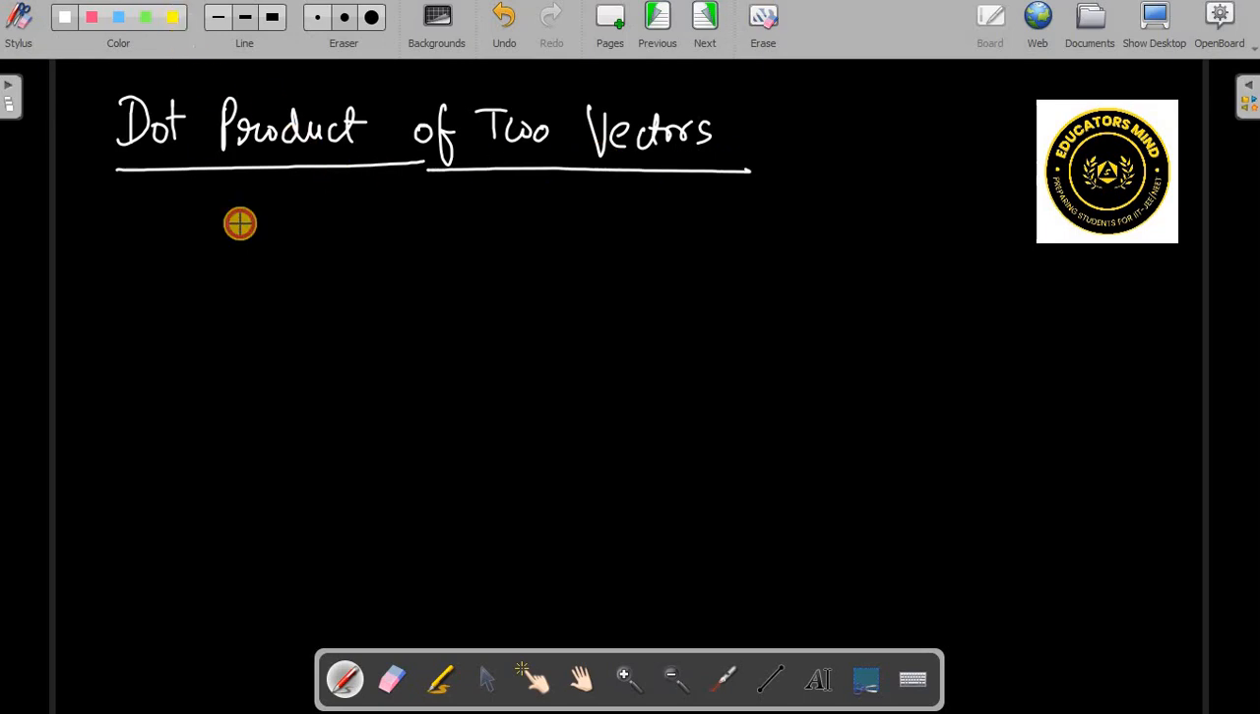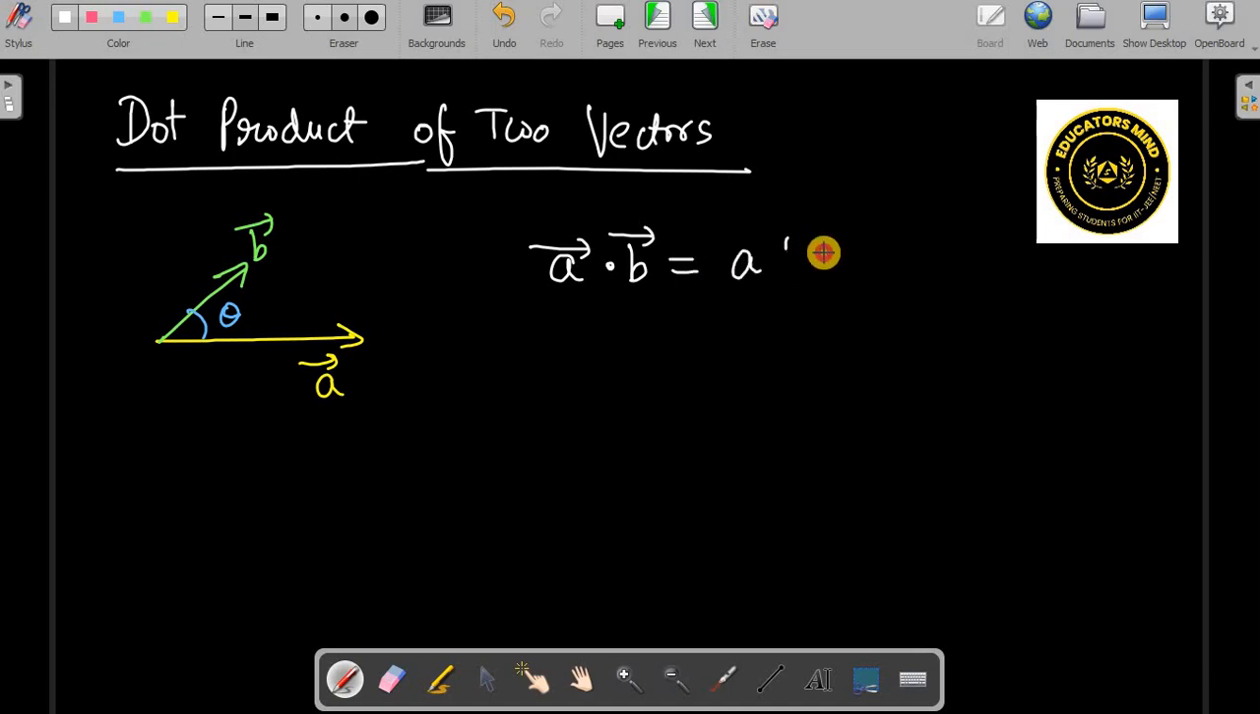So suppose we have a vector A and another vector B. The angle between them is theta. So what is the definition of A dot B? It is defined as the magnitude of A into the magnitude of B into cos theta. This is the definition, and the result is a scalar.